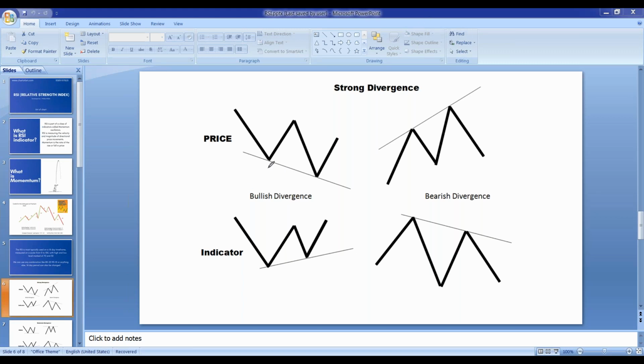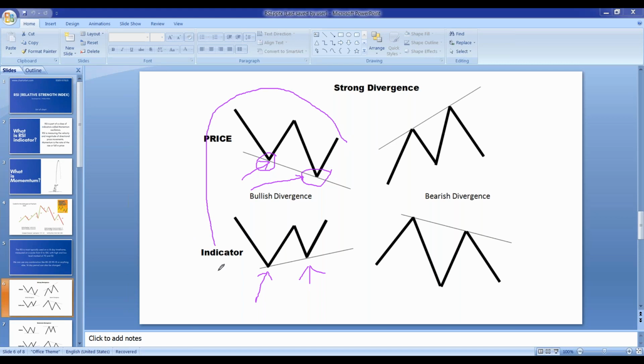Whenever price is moving on a downside, it means price is making a lower low. This low is broken by the price. It has made a lower low, and in the indicator, RSI is making higher lows. So this is one of the strongest divergences you can see in the case of RSI.